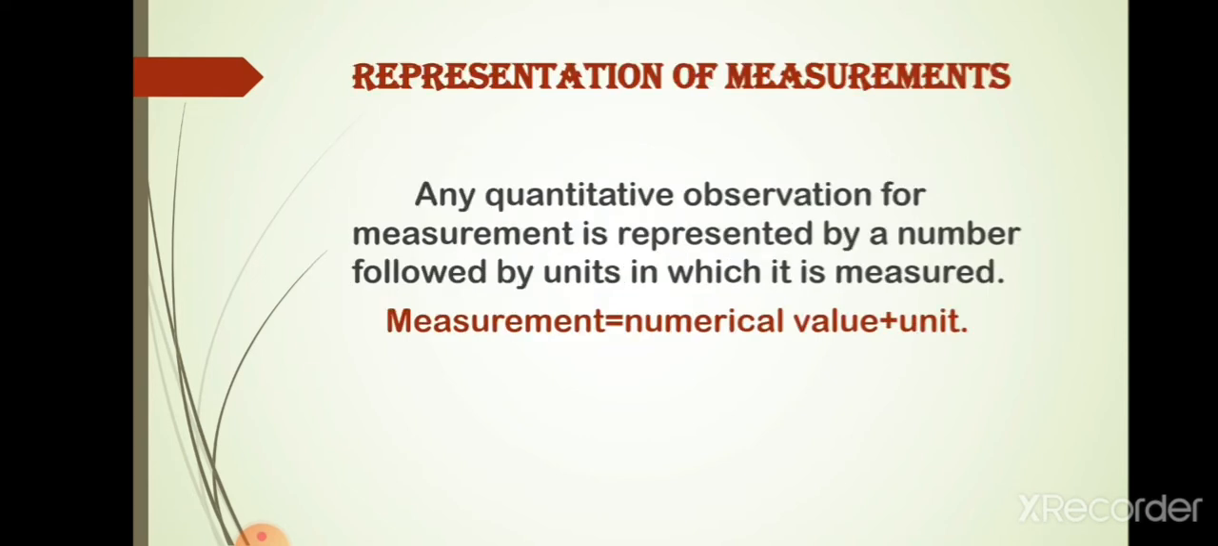Chemists describe, interpret and predict the behavior of substances on the basis of their physical and chemical properties, which are determined by careful measurement and experimentation. So next we will learn more about quantitative measurement of properties, which is required for scientific investigation. Any quantitative observation or measurement is represented by a number followed by the units in which it is measured. That is, measurement is equal to numerical value plus unit.